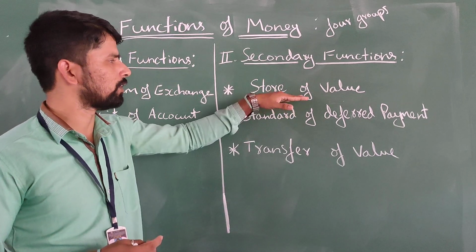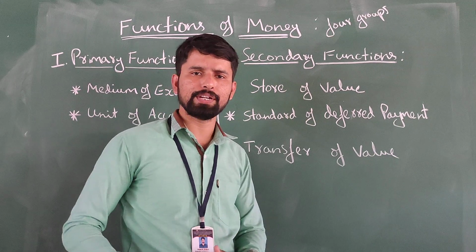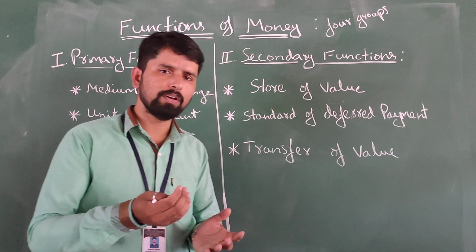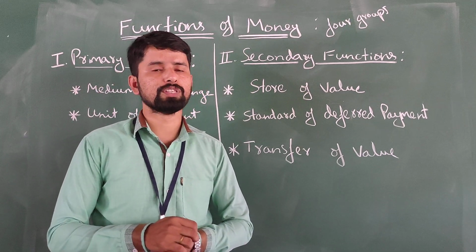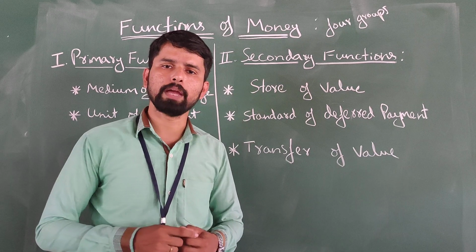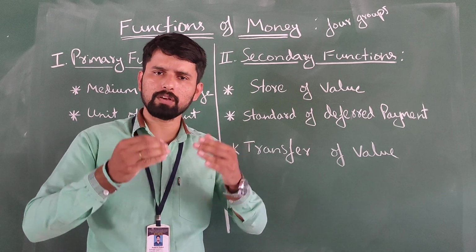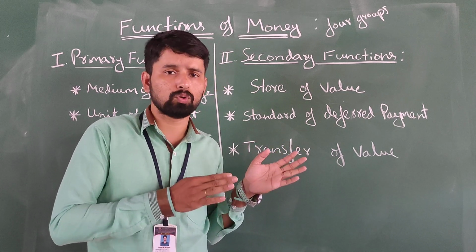Money as store of value. We can store money in our pocket, in ourselves, safely, or we can save money in financial institutions, in commercial banks, or in non-banking financial corporations. If we save money safely ourselves, there is no loss.